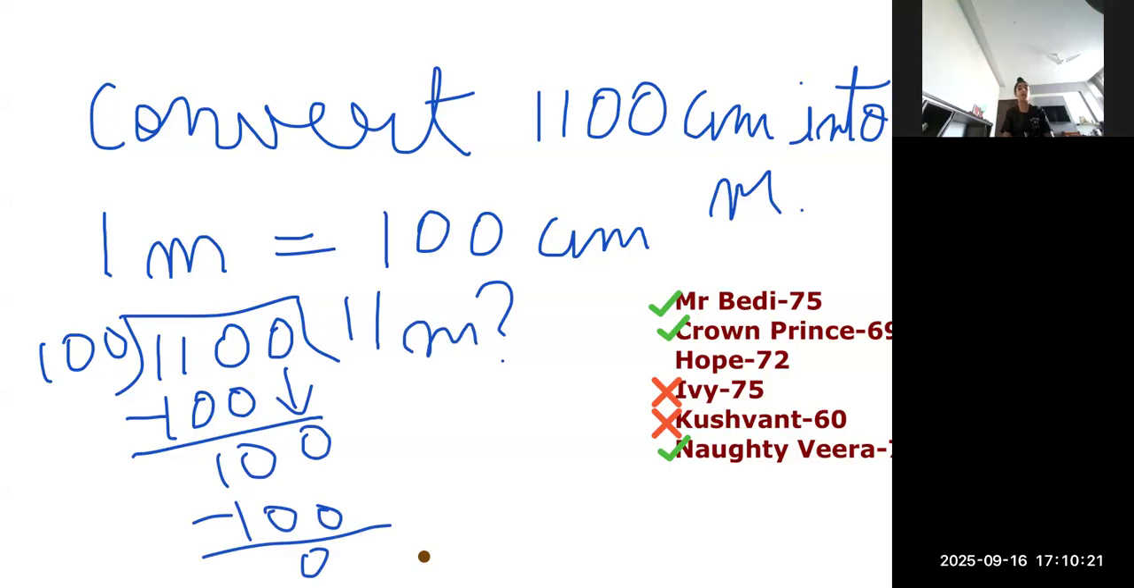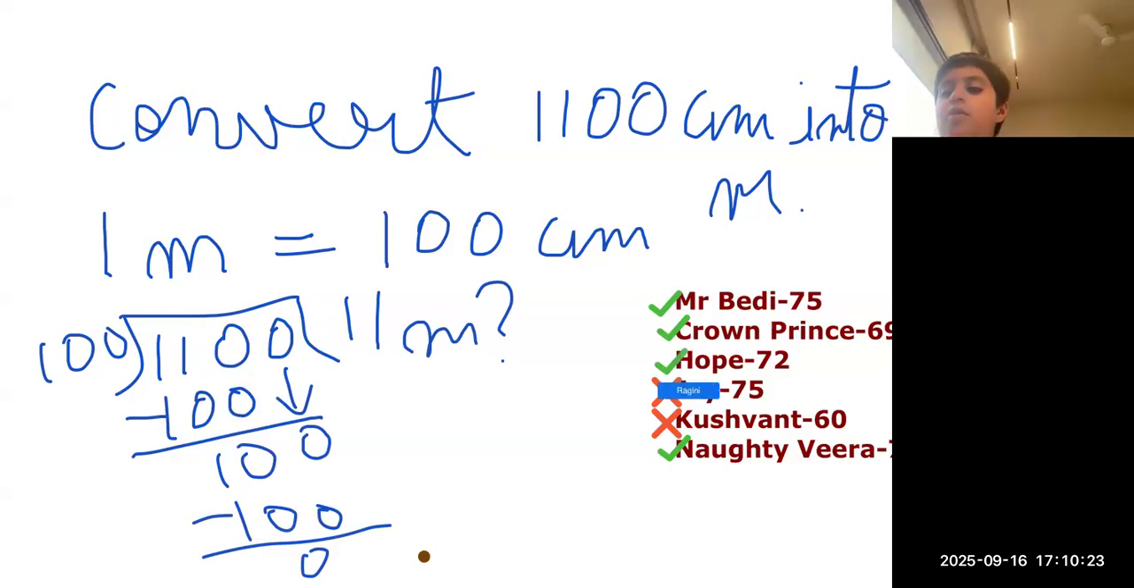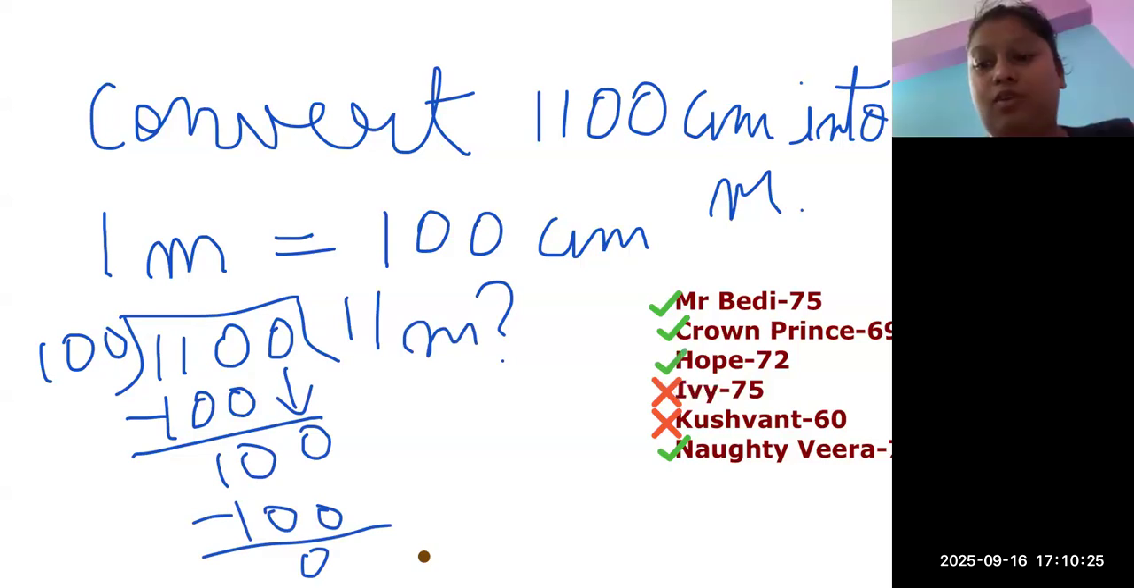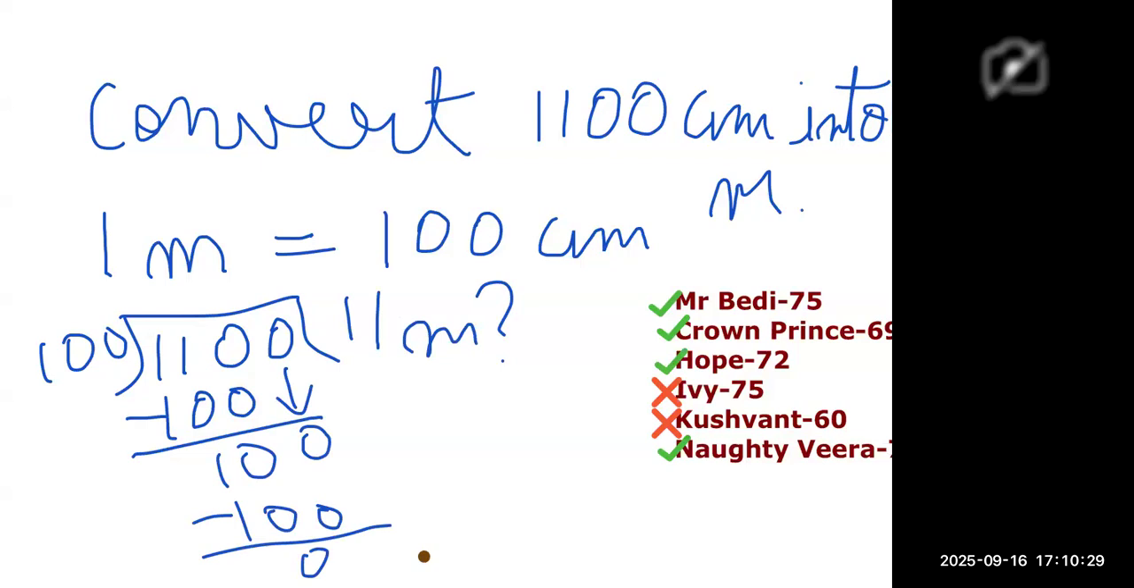Clear? Ivy and Kush, you both got the answer wrong. Ma'am, it was a typing mistake, and I don't know why the numbers and the letters were not coming. Okay, no problem.